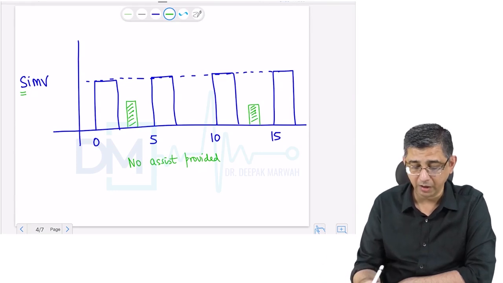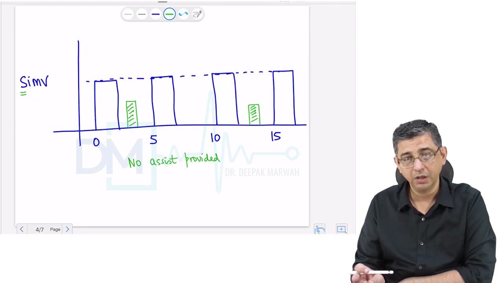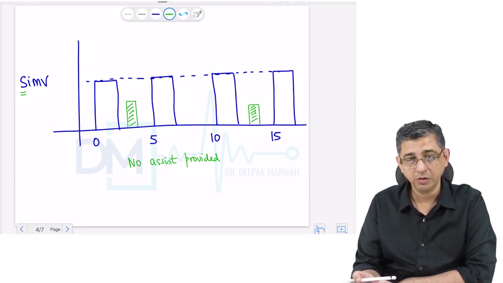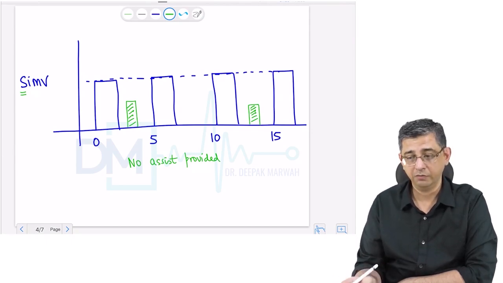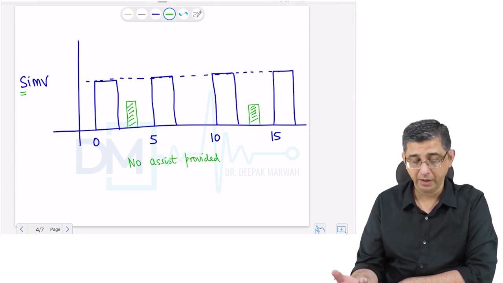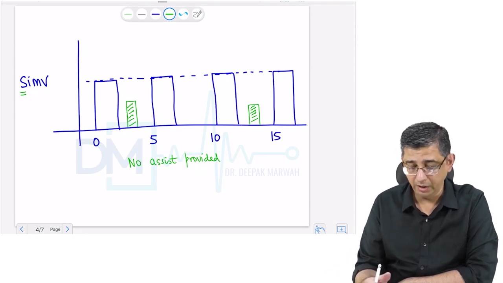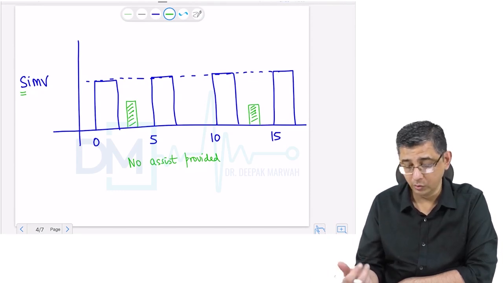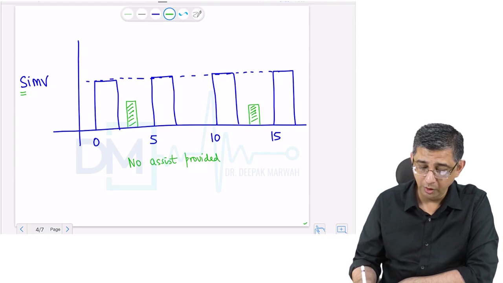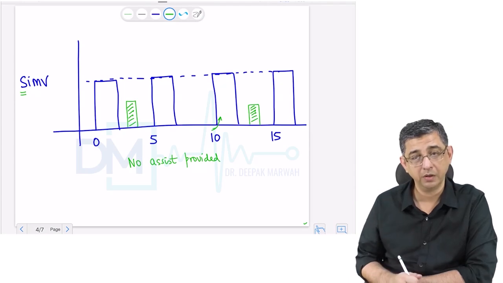And anyway, I have a backup. The backup is that every 5 seconds a breath is being provided. So in SIMV, we have given an assurance of a guaranteed minute volume to the patient. Like we have these guaranteed plans offered by various banks, SIMV is like a guaranteed plan: this much ventilation you will get, and the additional bonus is whatever you can take by yourself. Now suppose the person is trying to breathe at the time when the ventilator is also trying to help the person breathe in.